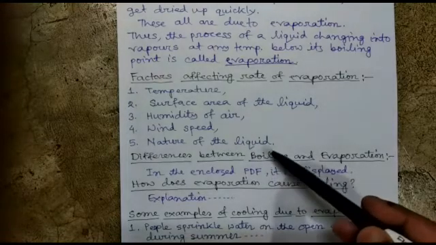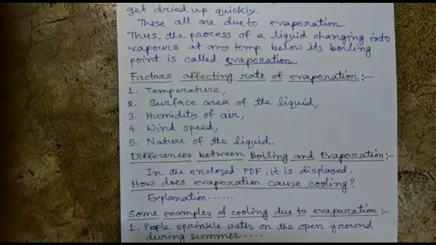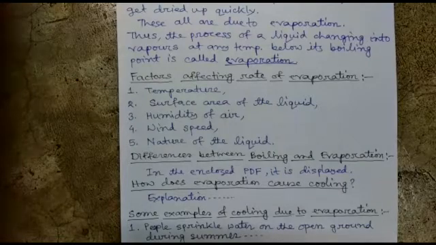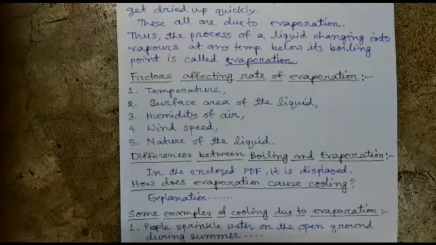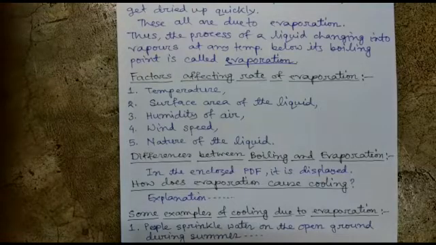Next and the last factor is the nature of the liquid. The lesser the boiling point of a liquid, the more is its tendency to change into vapors or to evaporate. Thus, more volatile liquids having low boiling point evaporate faster than less volatile liquids having high boiling point. For example, alcohol evaporates at a faster rate than water because the boiling point of alcohol is 350 Kelvin, while that of water is 373 Kelvin. That means water evaporates at a very slow rate compared to alcohol.